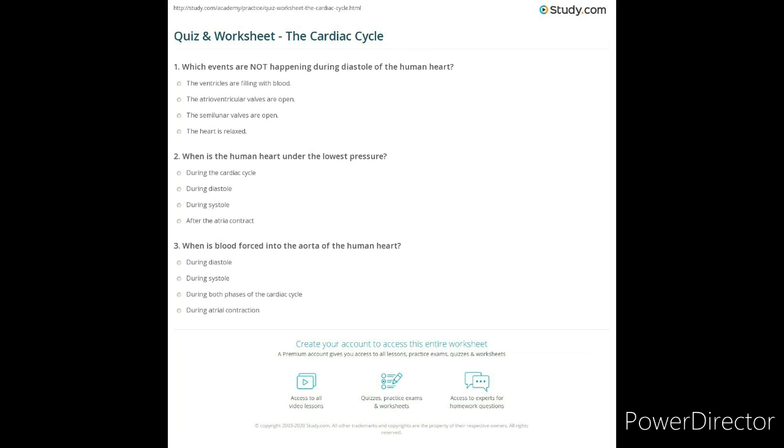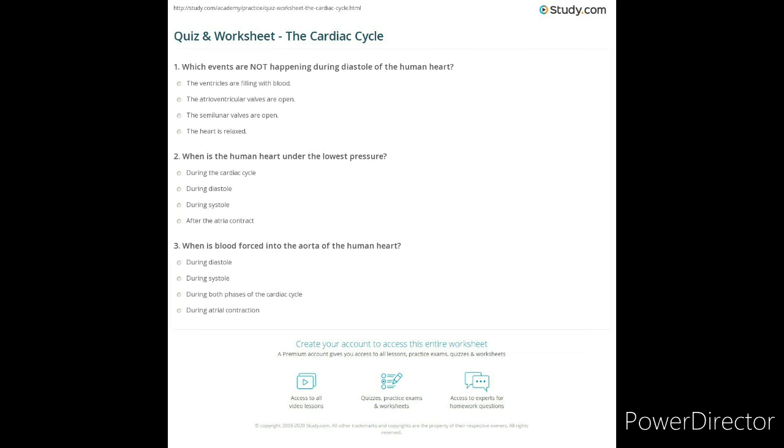Which events do not happen during the diastole of the human heart? Diastole is the resting phase. The atrioventricular valves are open. The semilunar valves are closed. The heart is relaxed. Diastole is nothing but the relaxation phase of the heart. The fourth option is the right one.